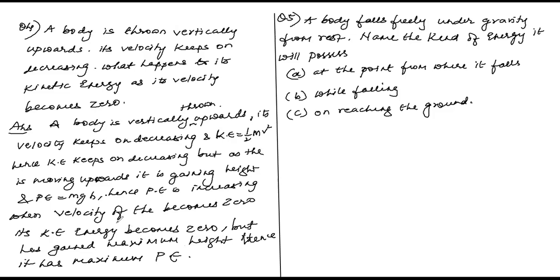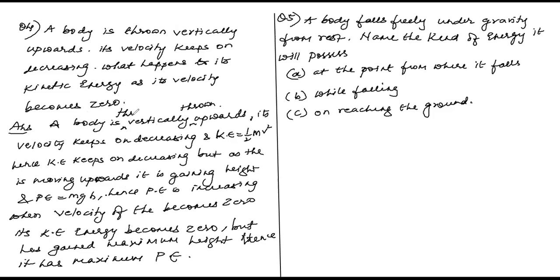And it has got maximum potential energy. I repeat, a body is thrown vertically upwards, its velocity keeps on decreasing. What happens to its kinetic energy as its velocity becomes zero?